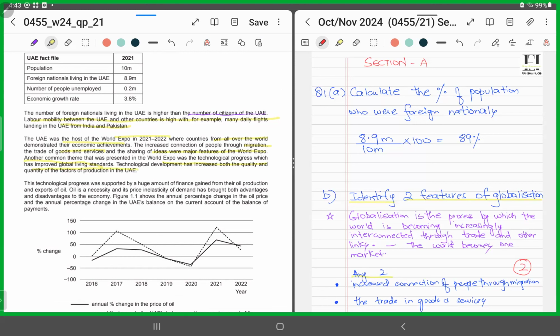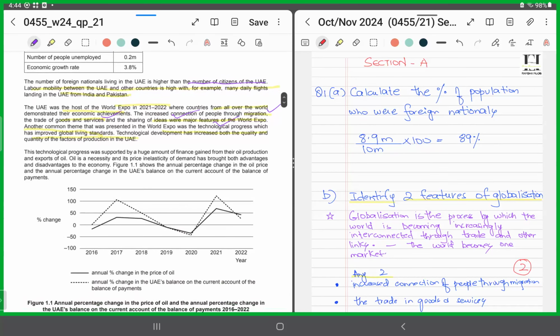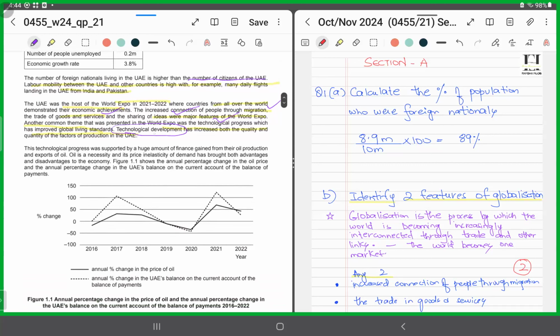Now, what they are saying is that there are signs of globalization in the UAE. How? By way of migration, by way of how the ideas are shared, by way of the trade in goods and services, and by way of technological progress. It has paved way for globalization. That means what? That the world becomes one market, right? What was globalization? That the world has become a one market, right? A global village.